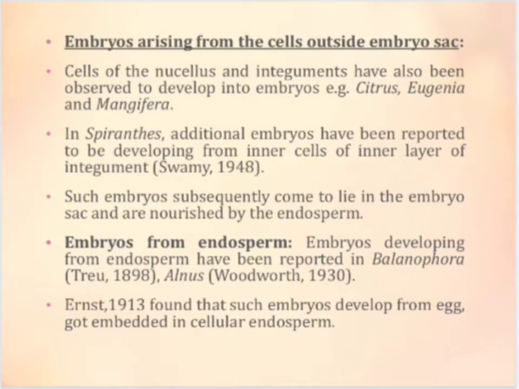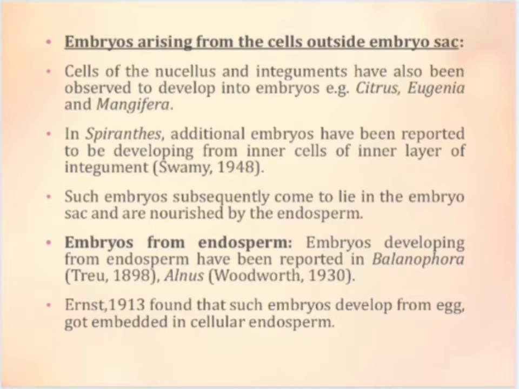Embryos arising from the cells outside the embryo sac. Cells of the nucellus and integuments have also been observed to develop into embryos, that is in Citrus, Eugenia and Mangifera. In Spiranthes, additional embryos have been reported to be developing from inner cells of the inner layer of integument, reported by Swami in 1948. Such embryos subsequently come to lie in the embryo sac and are nourished by the endosperm.